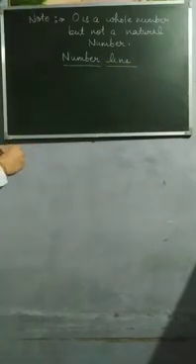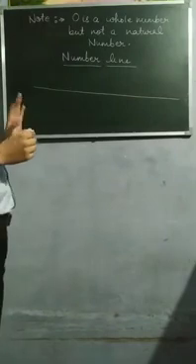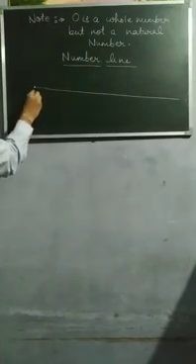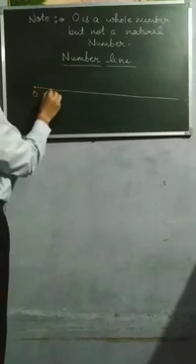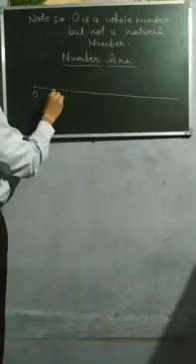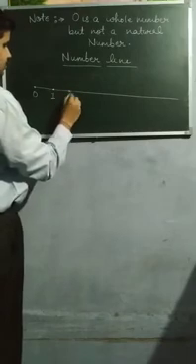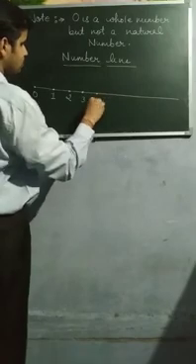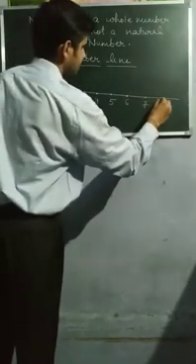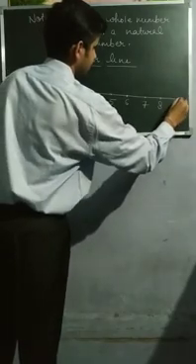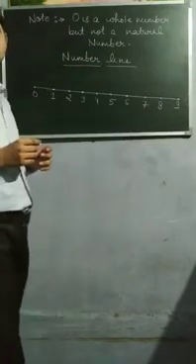If I draw a simple line, say I mark a point 0, and at some distance I mark another point, that is 1, and then I will mark 2, 3, 4, 5, 6, 7, 8 and 9. So this is called a number line.